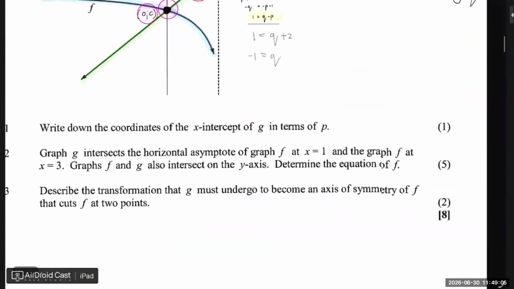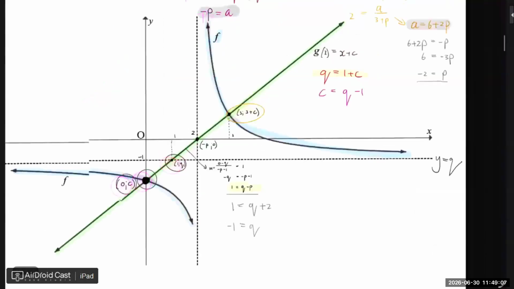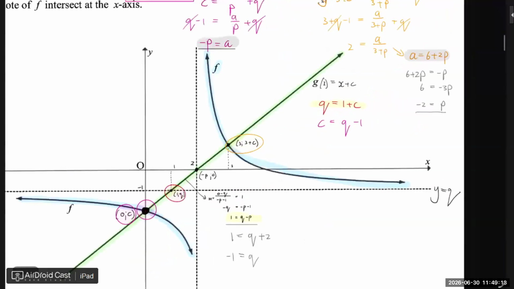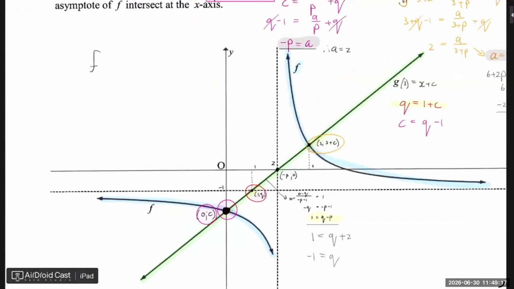So the equation of f, that was what they asked, right? The equation of f, oh, and I need a as well. A is then just 2. So we have then f, which is 2 over x minus 2, minus 1.